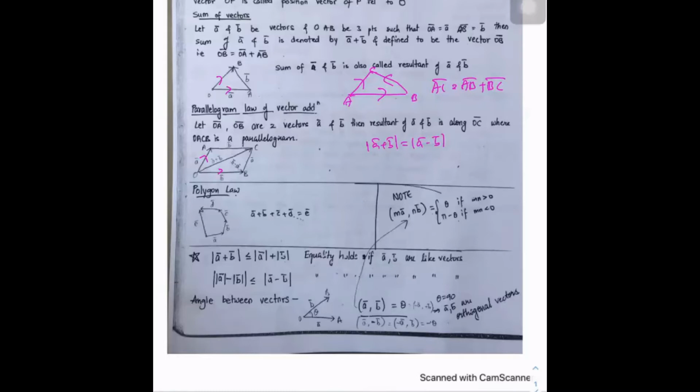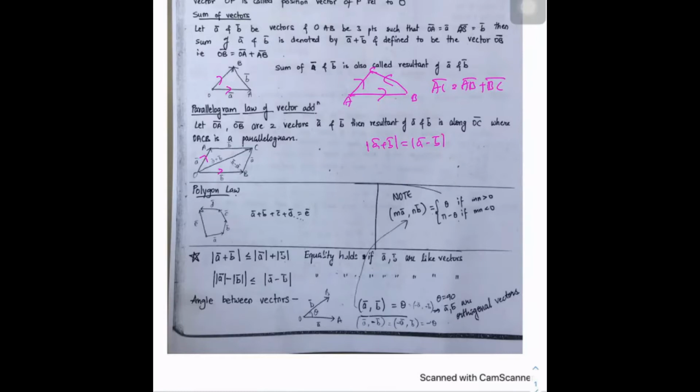Why will you get this? Simply square on both sides, and then A dot B is coming 0. Or one more thing: simply here A bar plus B bar is one diagonal, A bar minus B bar is the other diagonal. So if diagonal lengths are equal in a parallelogram, then that parallelogram is always a rectangle.